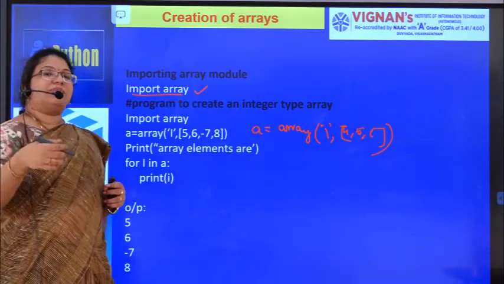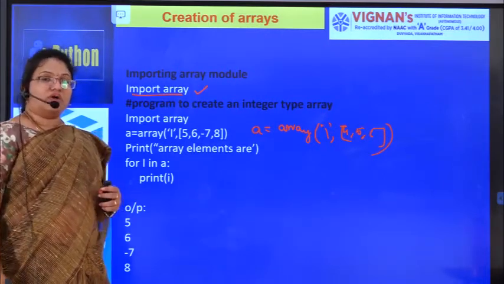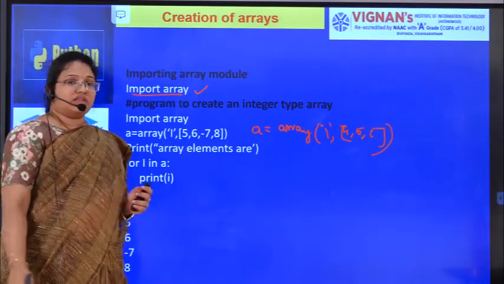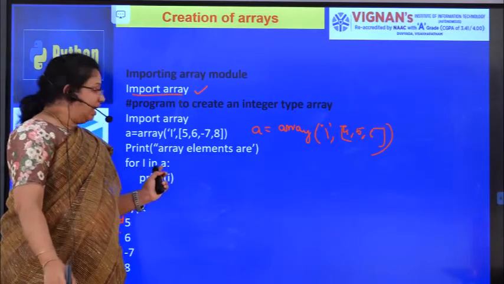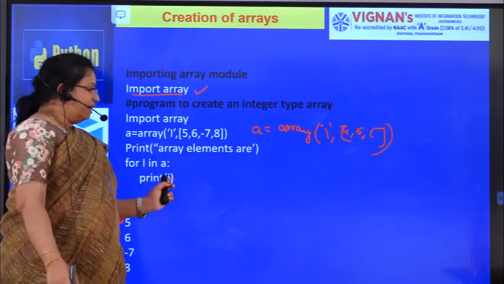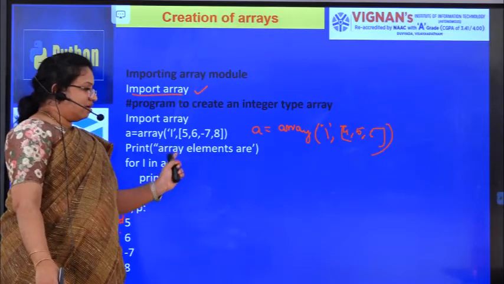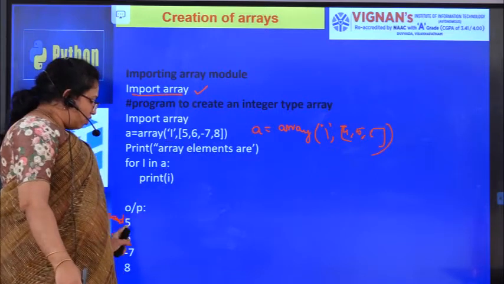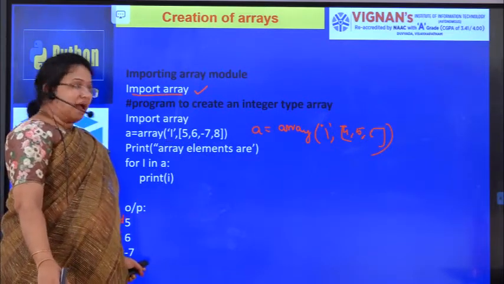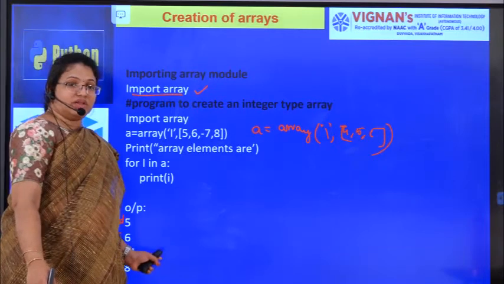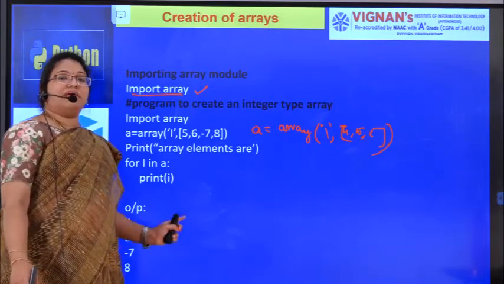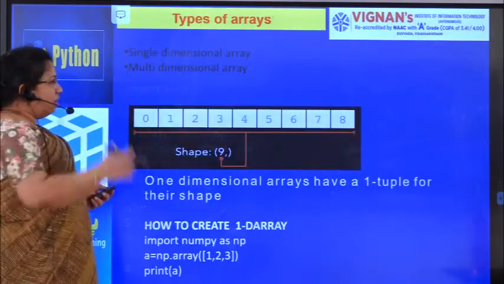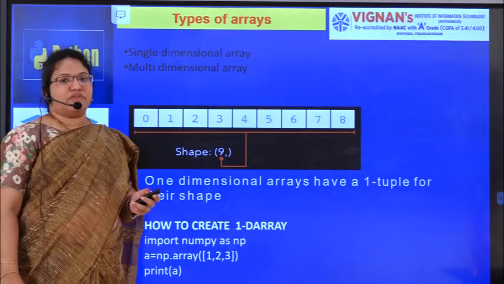Now I want to display the elements from the array. Now how to display the elements from the array? Generally, if you want to display the elements, we will be using a loop. So for i in A, the array, print i, till whatever elements are present in this array, all those elements are going to be printed. So 5, 6, 7 and minus 7 and 8 are there. So all these elements will be printed. So this is about the creation of arrays. Now we'll see what types of arrays we are having.